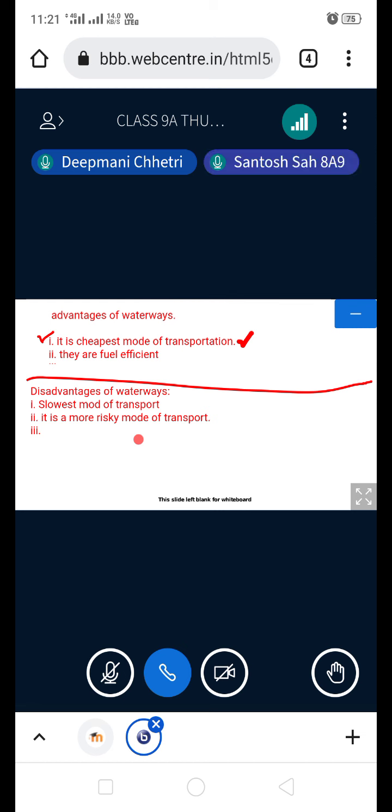Okay, one of you just read out. Bhavin Shah, can you read out the points that you all have written? Bhavin Shah. Yes, sir. Just read out. Disadvantages of waterways. Advantages. Did you write the disadvantages?